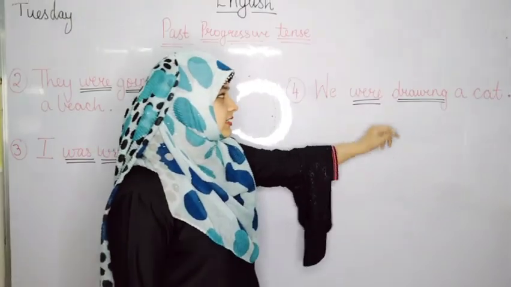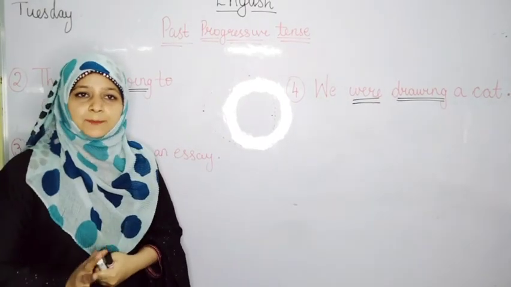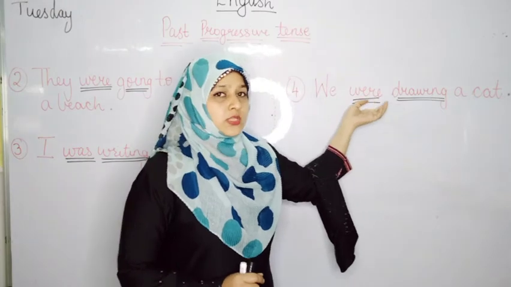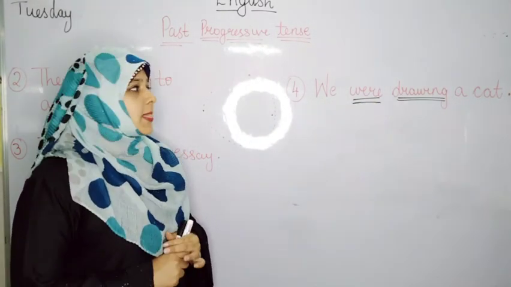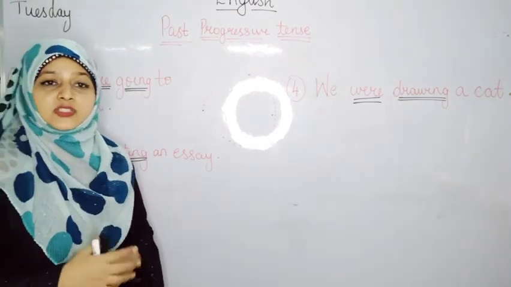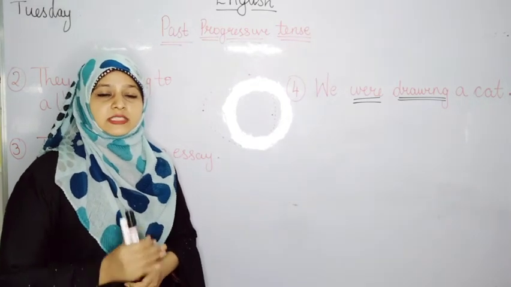So in this sentence, we don't know if the drawing part is complete or no. That means we don't know the action is complete or no. So the sentence is into past progressive tense. Yes. Now I have showed you how we are going to identify the sentence which is into past progressive tense and which sentence is into past simple tense.